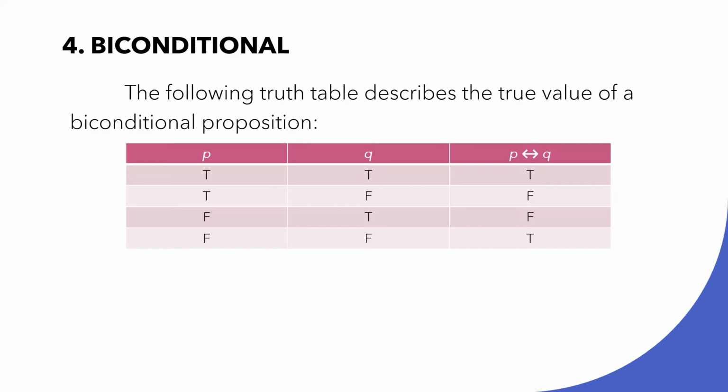As you can see, if the components, P and Q, have the same truth values, that is the only case in which a biconditional will be true. So here, both are true, therefore the biconditional proposition is true. Both are false, therefore the biconditional proposition is also true. Otherwise, it is false.